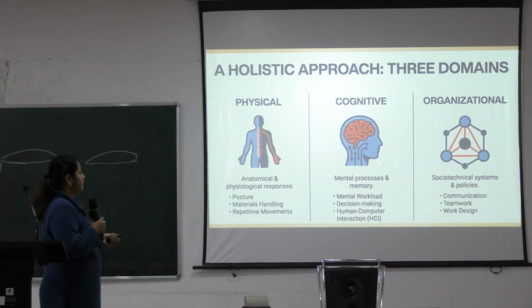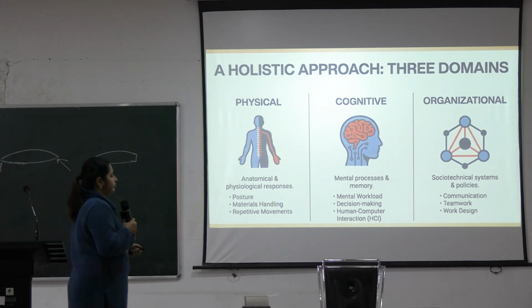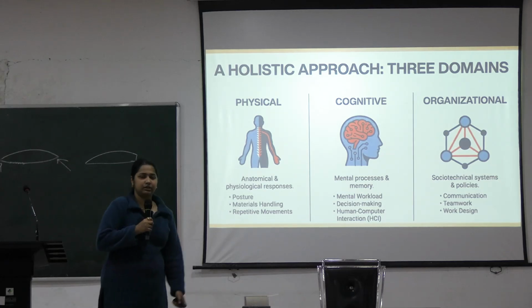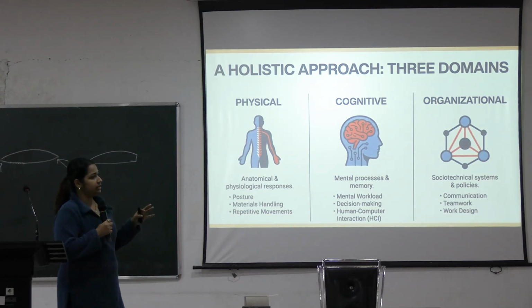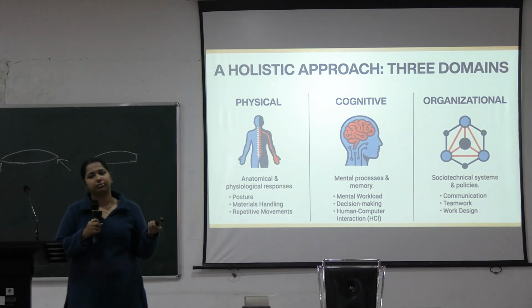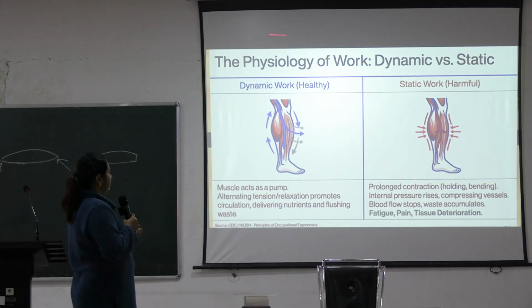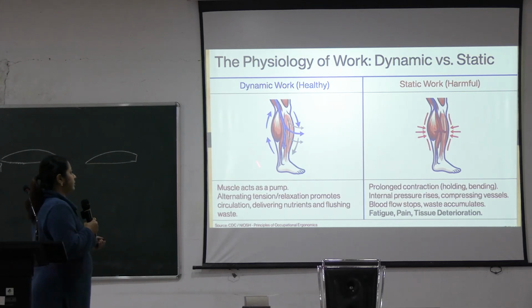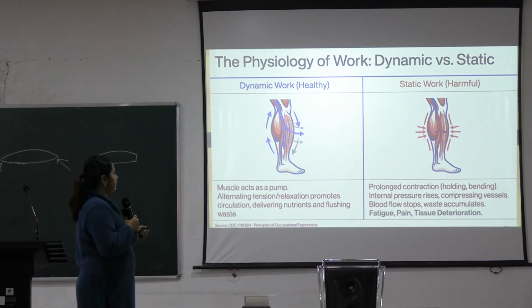And finally the organizational domain, that is, it depends on the communication, teamwork and the work design that the person is working in. So with all these domains interacting, if you are tailoring this properly, you can create good ergonomics for the workplace. One example of the physical domain is dynamic versus static work. What is dynamic work? Muscle acts as the pump, alternating tension and relaxation promotes circulation, delivering nutrients and flushing waste.